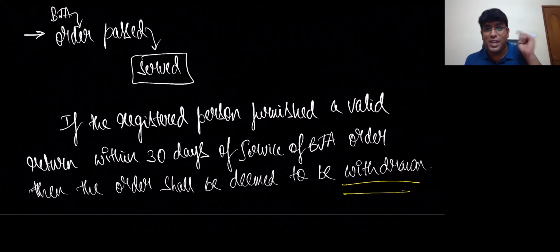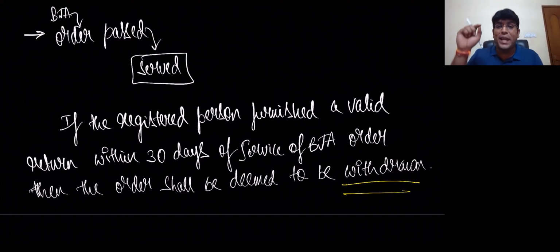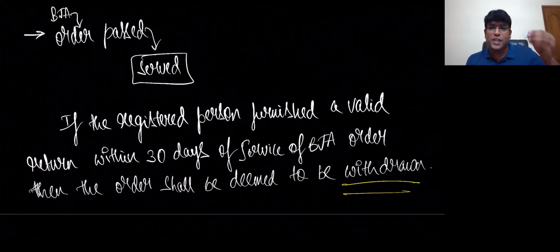In exams, a question has come for 2 marks: can the BJ order be withdrawn? Highly possible. The BJ order can be withdrawn provided within 30 days of service of the order, you file all the valid returns. But one point, let me tell you, my dear friends, even though they withdraw the order, the liability for interest and late fees will continue. That means even though the order is withdrawn, you still have to pay interest and late fees.